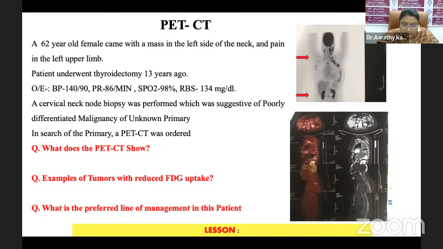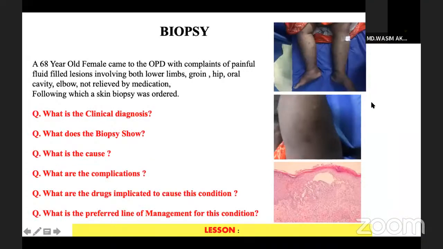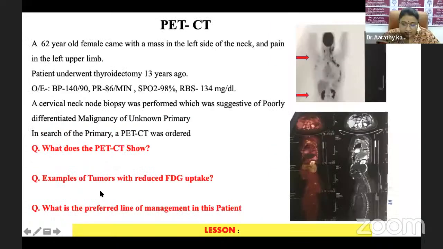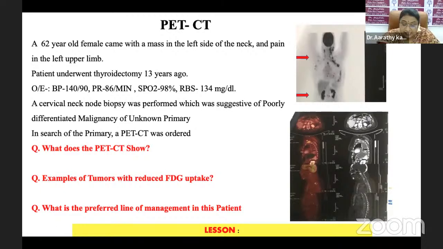So in search of the primary, a PET CT was done for this patient. So what does the PET CT show us here? What are the findings you can think of here? What are the examples of tumors with reduced FDG uptake you can think of? And what is the preferred line of management in this patient?